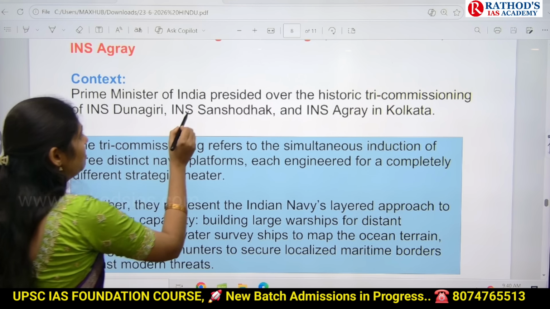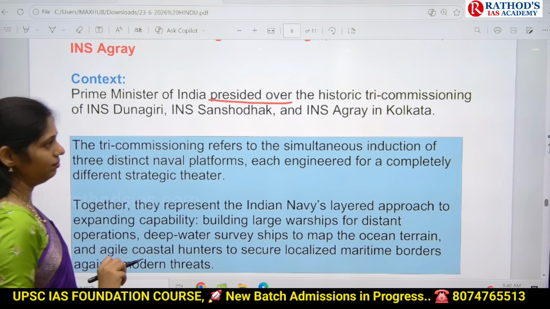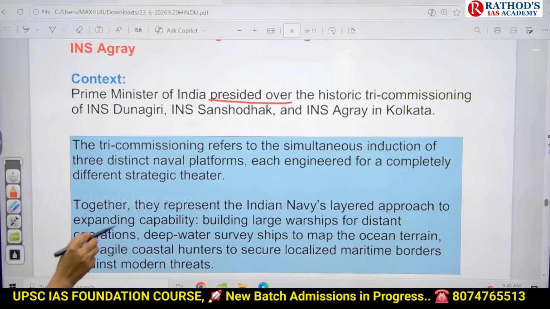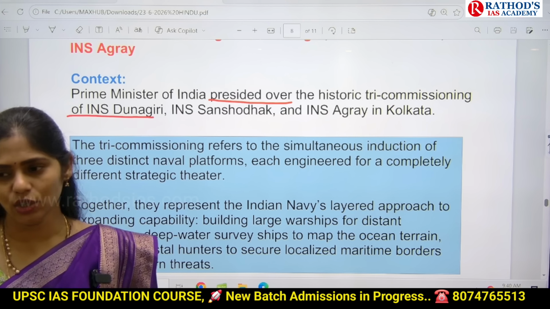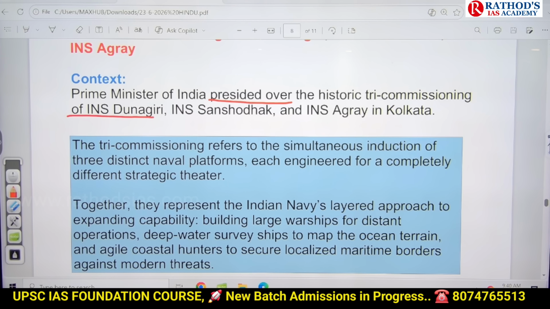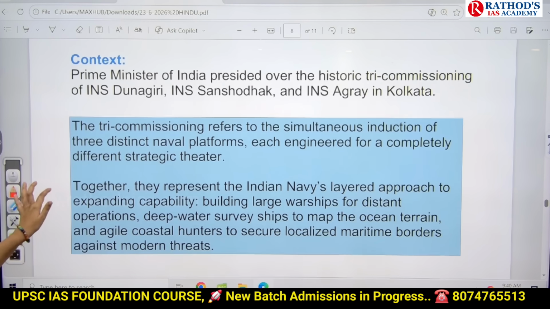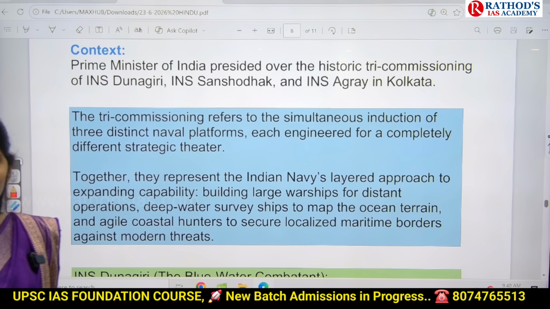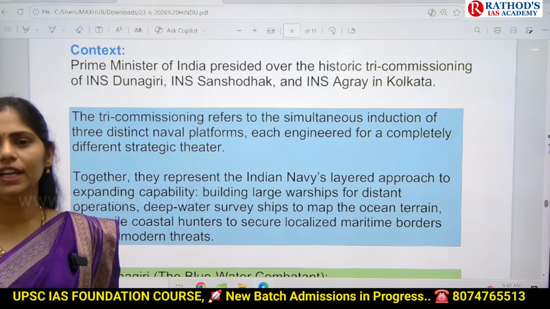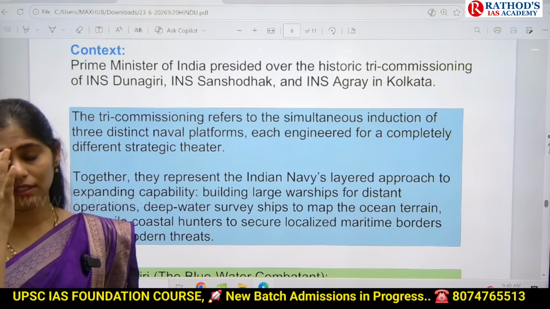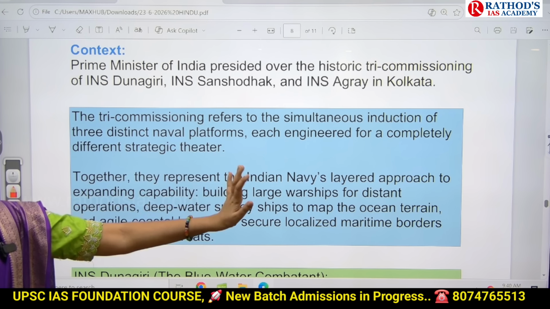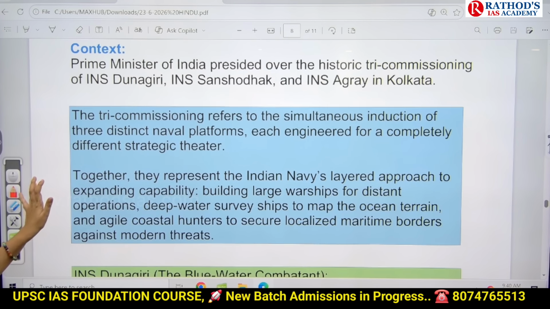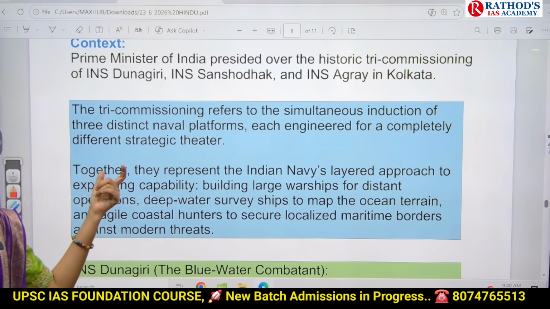Context says the Prime Minister presided over the historic tri-commissioning of INS Dhunagiri, Sansodak, and INS Agrai in Kolkata. Okay, tri means what? 3. Simultaneously, in one go, we inducted these 3, INS Dhunagiri, Sansodak and Agrai, into our Indian Navy. Because of this, it is called tri-commissioning.